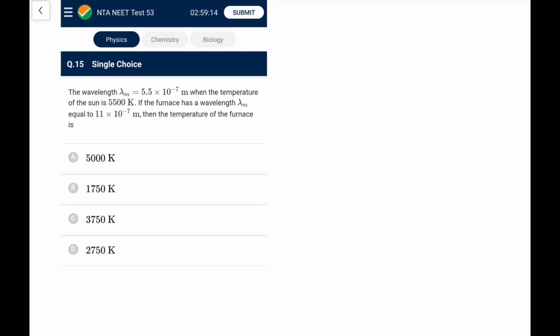Next, the wavelength lambda max is 5.5 into 10 to the power minus 7 when the temperature of the furnace has lambda equal to this. So again the same Wien's law, second question in the paper, so it is not a balanced one. We don't expect two questions of Wien's law in the same paper. So again going by the same concept, lambda m of sun times T of sun equals lambda m of furnace times T of furnace.